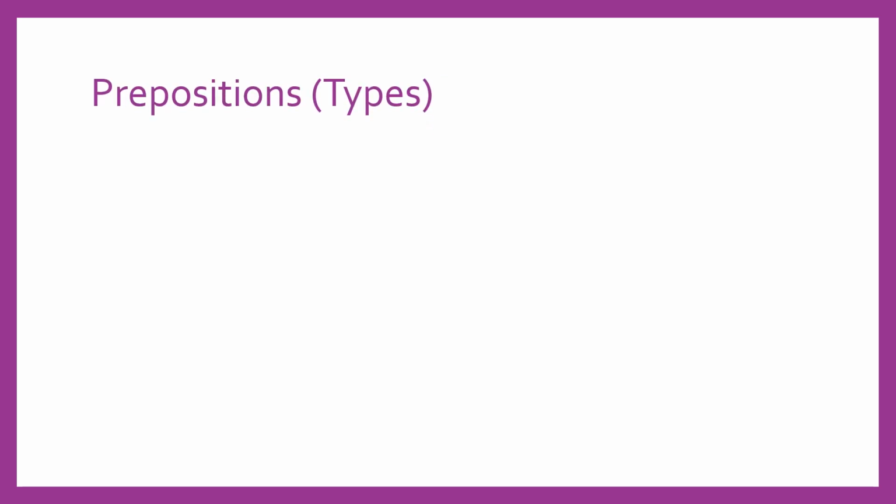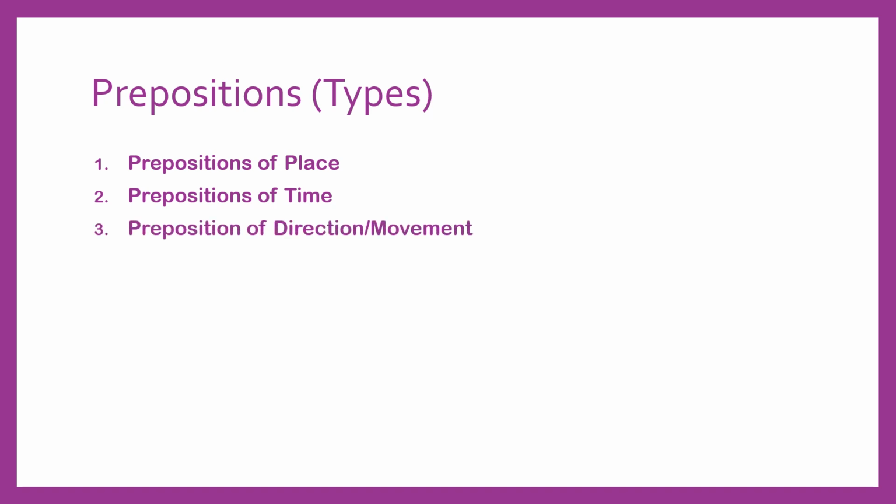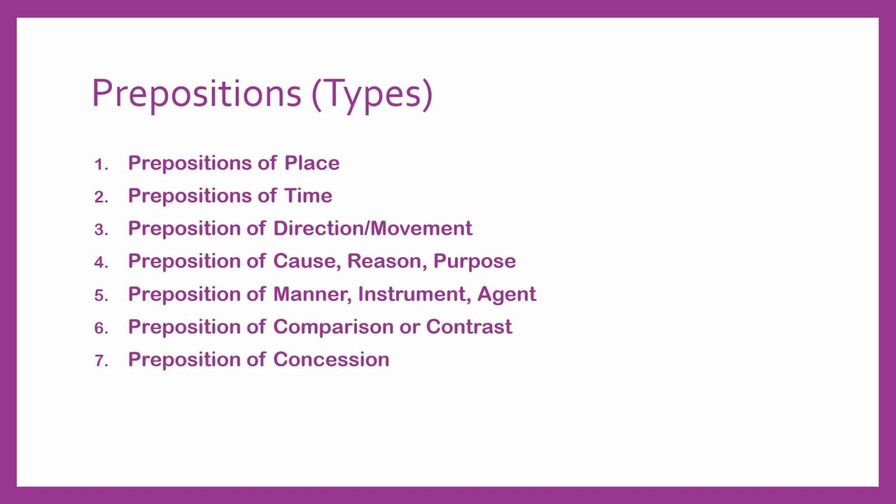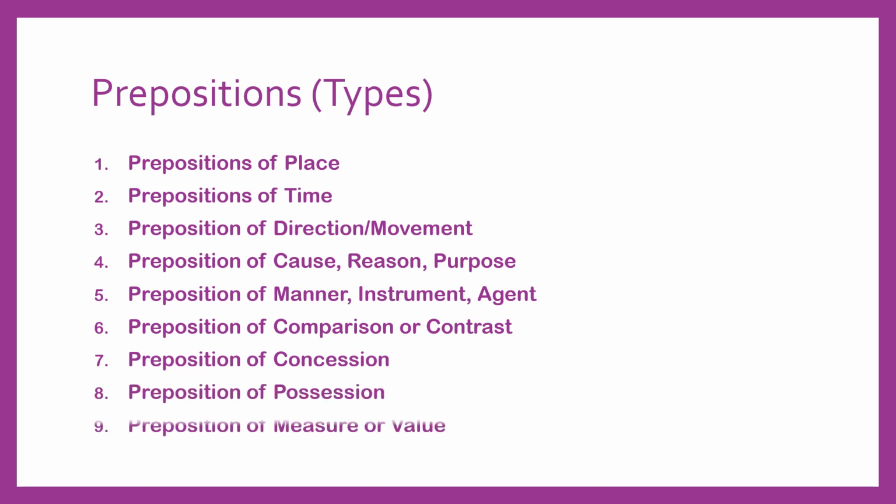Okay, let's talk about preposition types as well. We will just learn their names for now. Prepositions of place, prepositions of time, prepositions of direction or movement, prepositions of cause, reason, purpose, prepositions of manner, instrument, agent, prepositions of comparison or contrast, prepositions of concession, prepositions of possession, prepositions of measure or value. Each type has a different job.